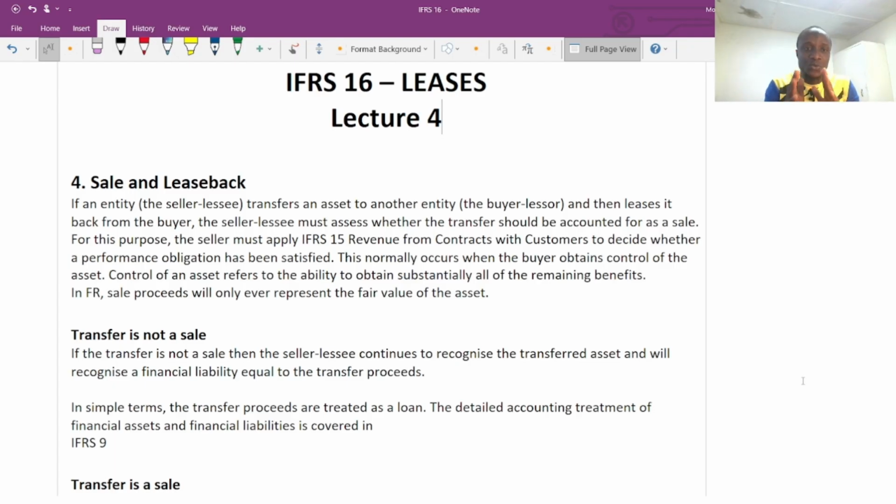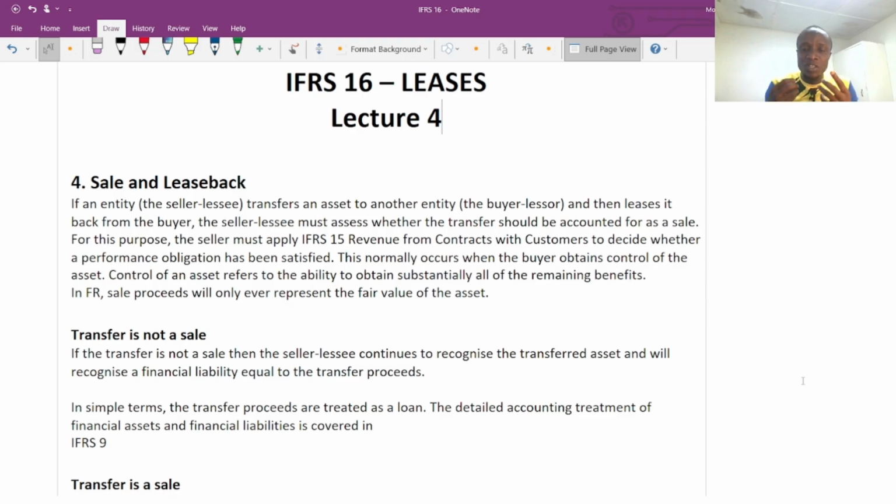But what you need to know is, if the transaction is not a sale, then we are not going to account for it as a sale and leaseback. Instead, we are going to continue the recognition of the asset and we are going to recognize a financial liability because we gave the property as a collateral to secure funds.